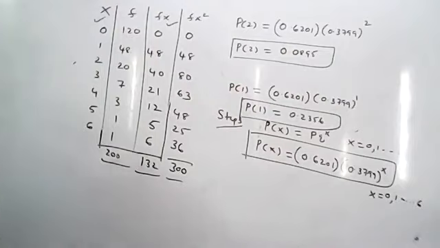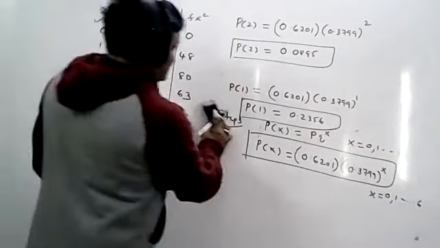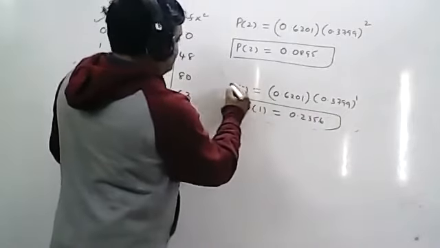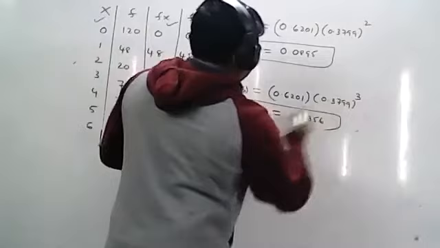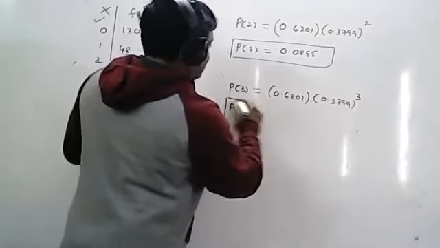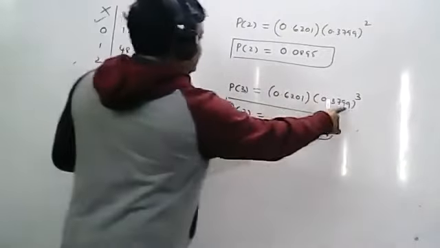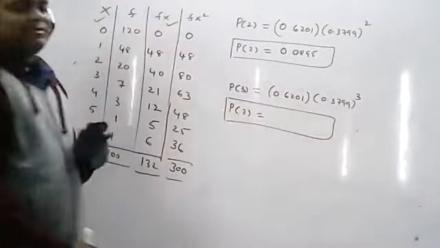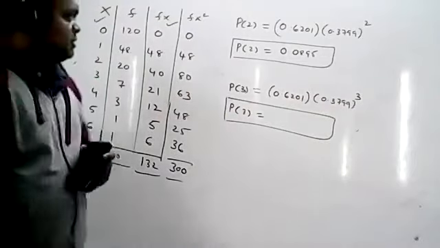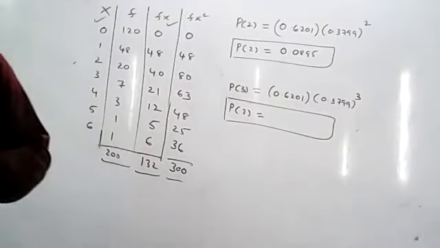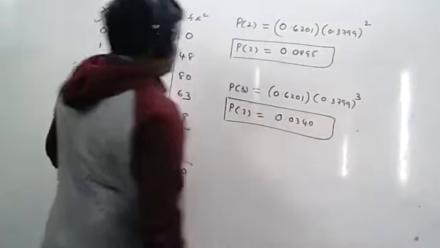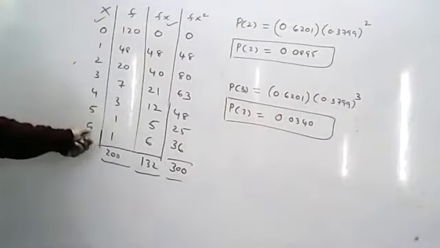Next go for P of 3. That means you get the whole cube. First do the cube and after that multiply with the other value, and tell me the 4 places after the point. P of 3 is 0.0340. Similarly, you have to calculate up to 6.